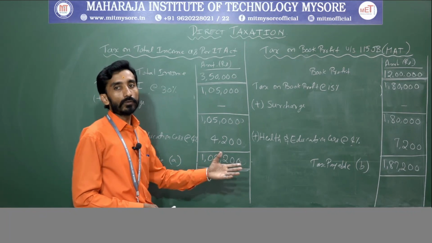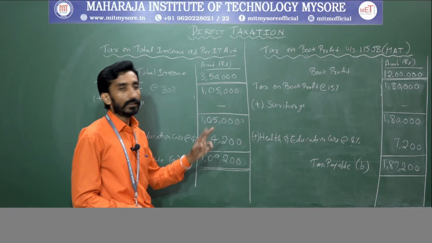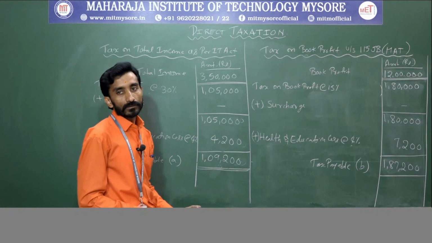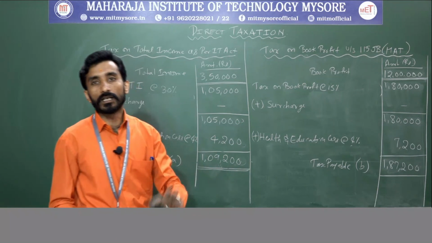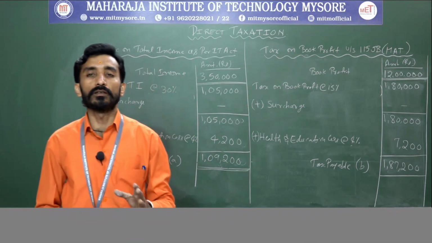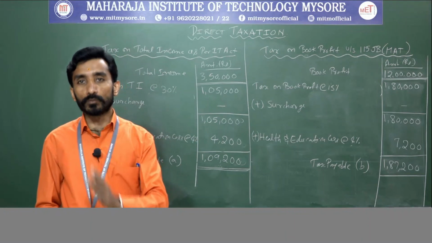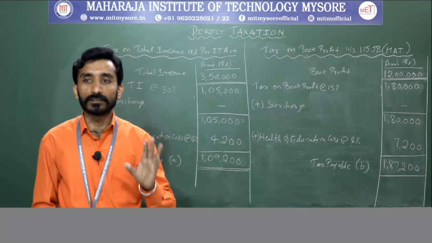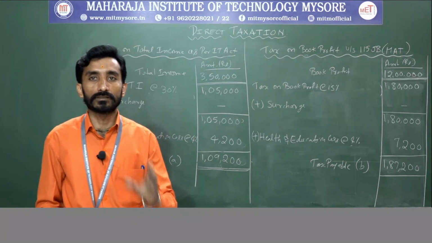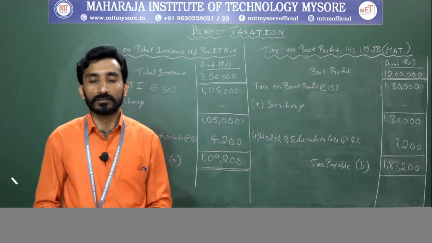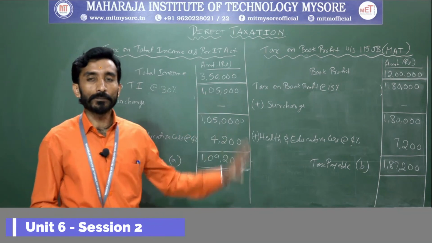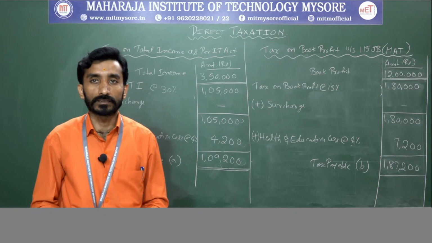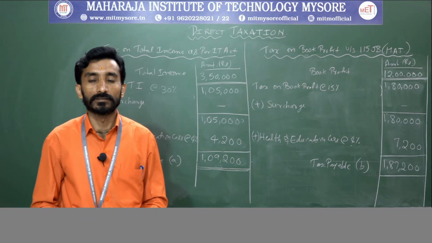As it is more than your income tax provision, normally what they say, whichever is higher you need to consider, right? So in this case, whichever is higher, as per MAT it is higher, right? Hence rupees 1,87,200 is the tax payable for the assessment year 2020-21. Yes, the company is liable to pay the tax, minimum alternative tax, that is rupees 1,87,200. Right? Hope you are clear. This is one pattern of problems that will be asked with respect to minimum alternative tax. Right? Thank you.